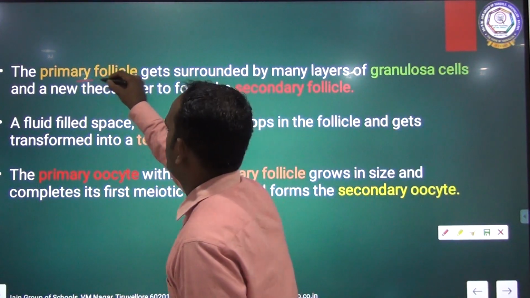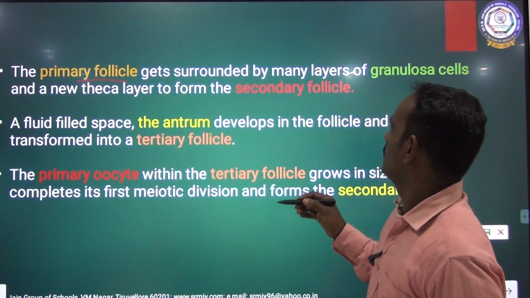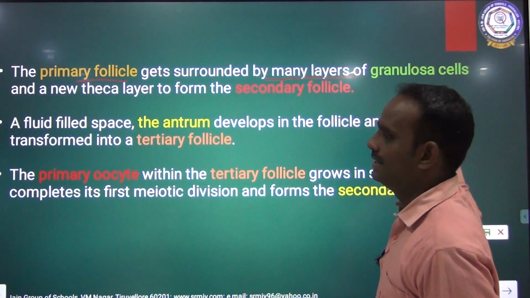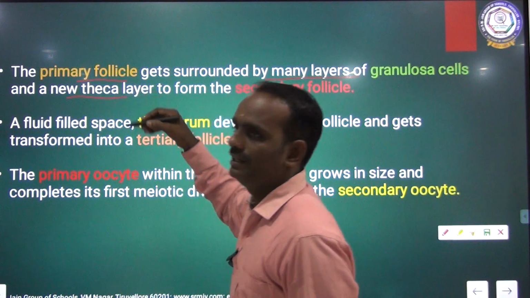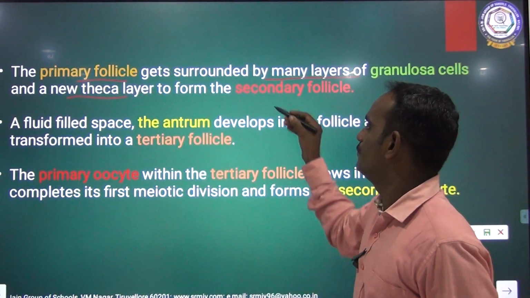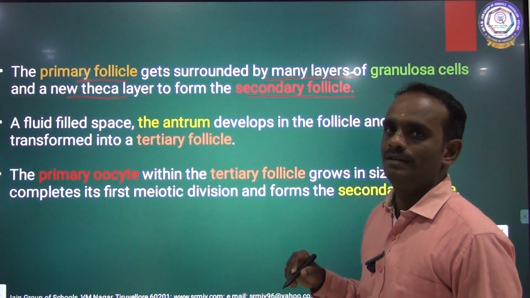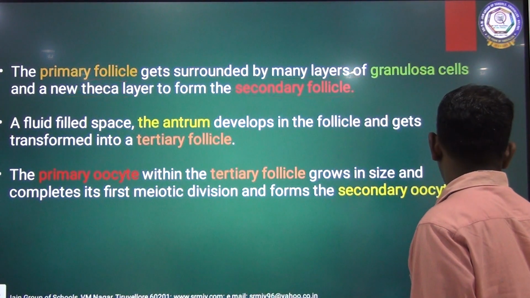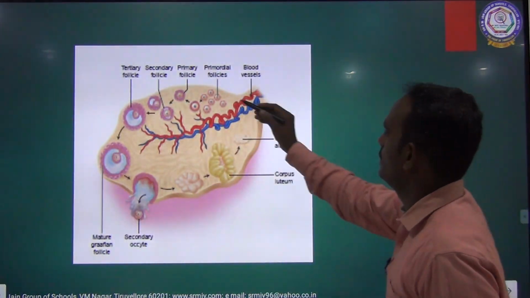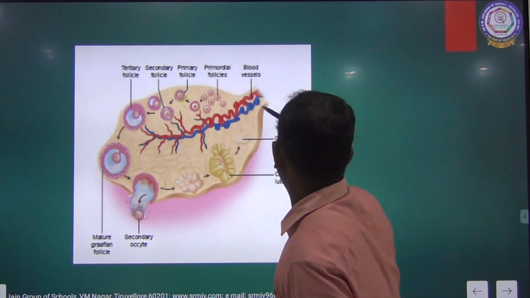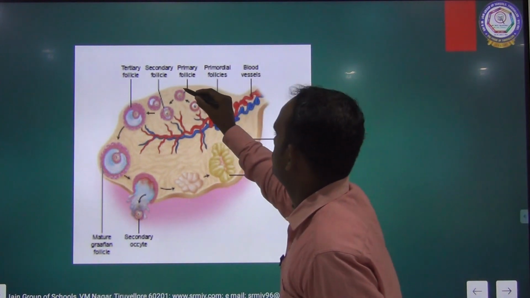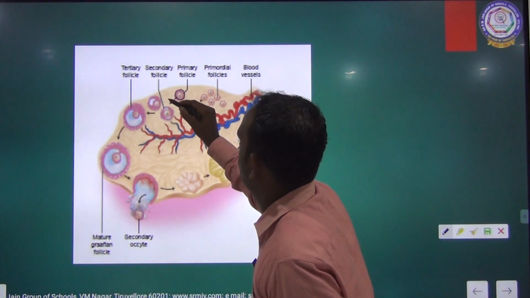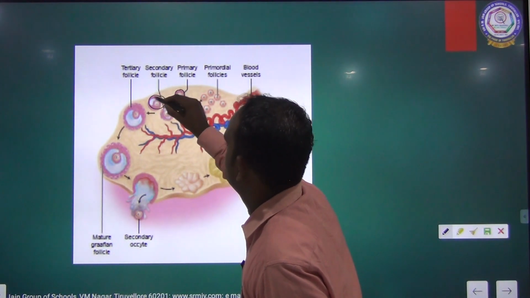The primary follicle gets surrounded by many layers of granulosa cells and a new theca layer. All these are the layers that form the secondary follicle. So the primary follicle is changed into the secondary follicle. See here, this is a primary follicle, and it undergoes some changes.